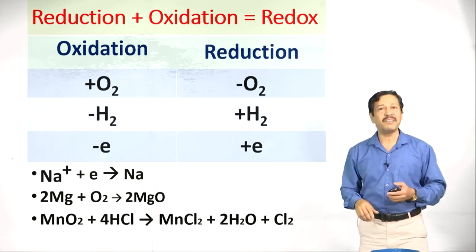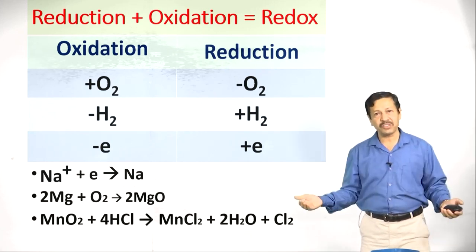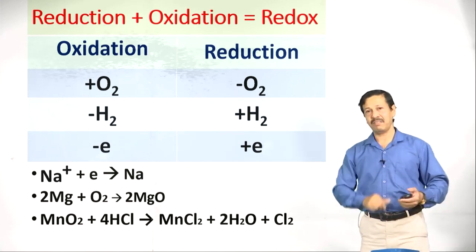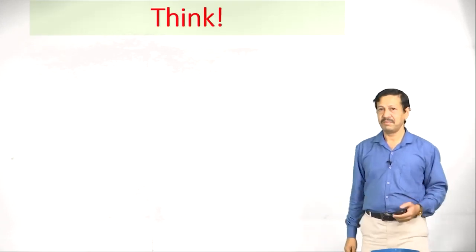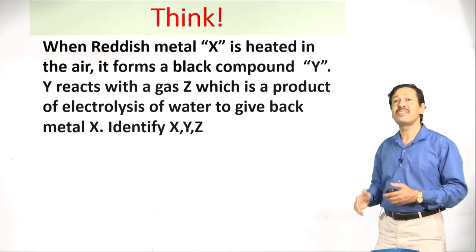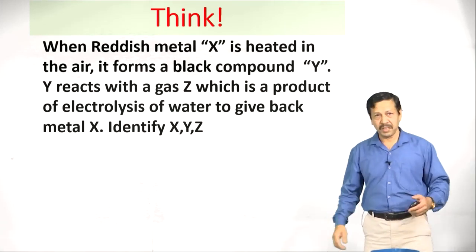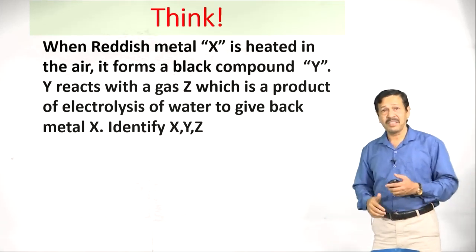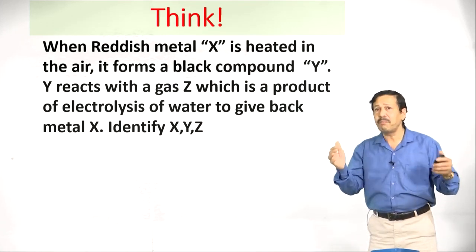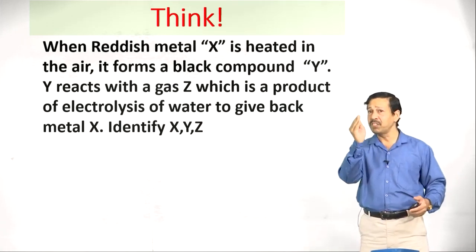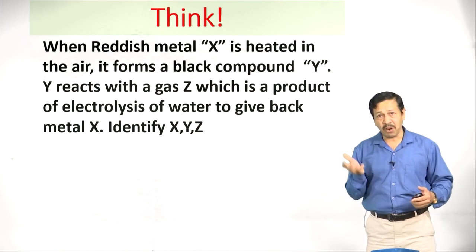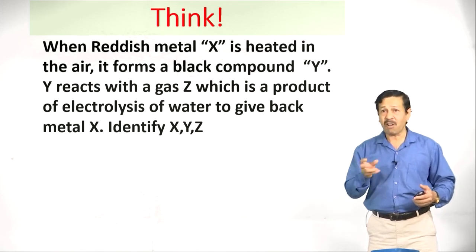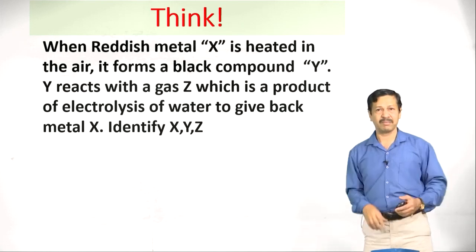Thus, you can easily identify what is oxidation, what is reduction with the help of 3 criteria. Remember this one? Higher order thinking questions are possible here. Now, let us move on to next one. Think. You have to think and you have to analyze the situation, then you have to write the answer. When a reddish metal X is heated in air, it forms a black compound Y. Probably you observed this one at home. Electrical appliances due to short circuit becomes black. The copper coil inside that becomes black.